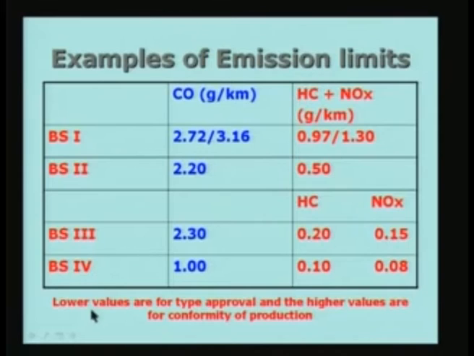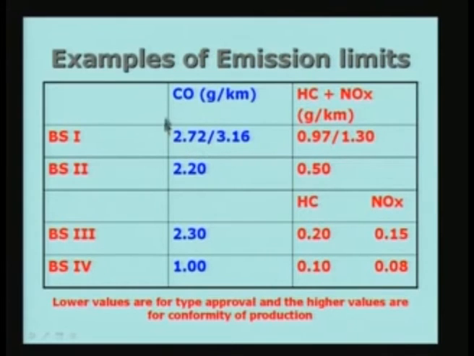And if you look at the values here, lower values are for type approval. That means at the stage of the approval of the vehicle, and the higher values for conformity of production. At the production time, this can be slightly higher. That is what it means. So 2.72, 3.16, you see that the amount of emission in grams per kilometer is limited to 2.72.